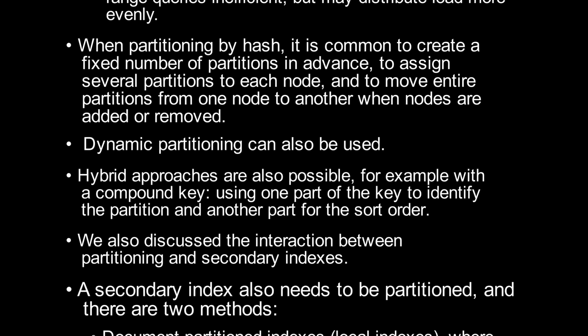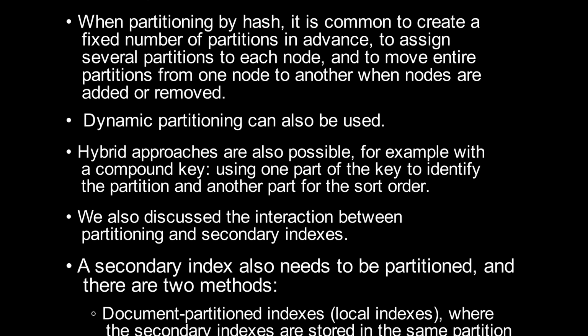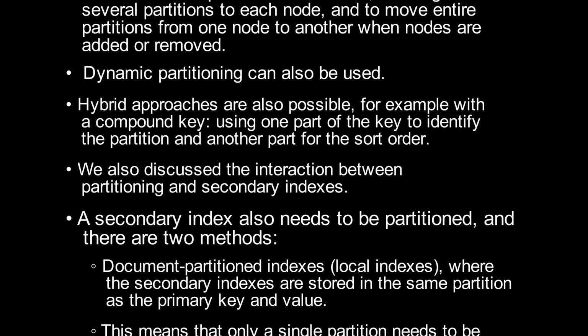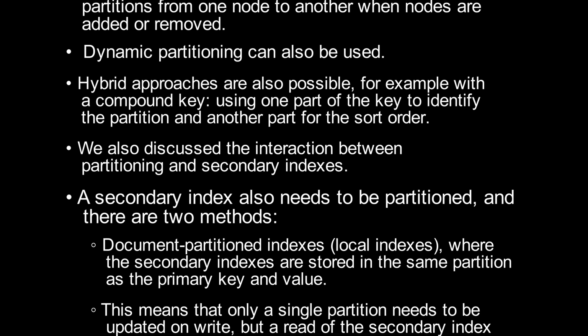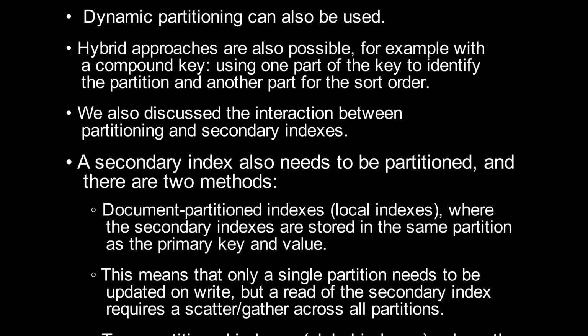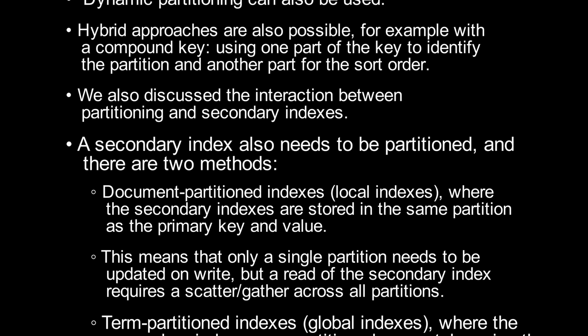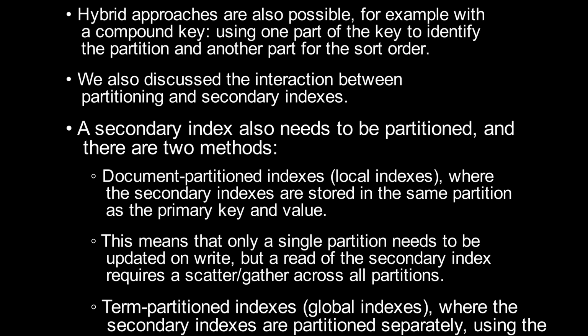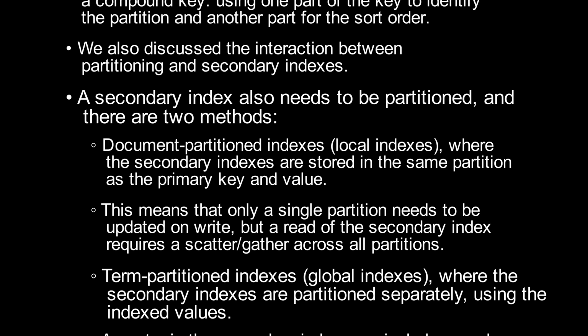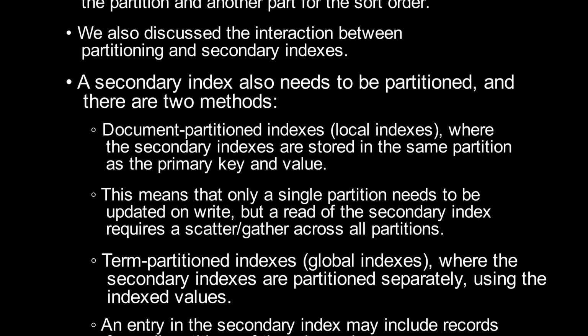We also discussed the interaction between partitioning and secondary indexes. A secondary index also needs to be partitioned, and there are two methods. Document-partitioned indexes, or local indexes, where the secondary indexes are stored in the same partition as the primary key and value. This means that only a single partition needs to be updated on write, but a read of the secondary index requires a scatter/gather across all partitions.